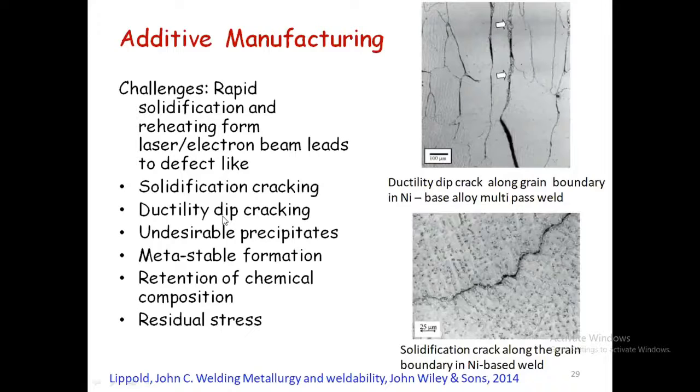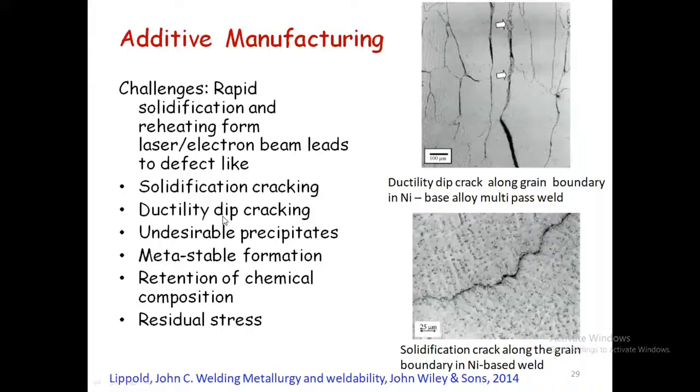With the help of the phase diagram, they are able to optimize the composition, which can be applied to the finite element model, or used directly in the phase field model to get the required property, because in the phase field we are able to get the microstructure, right? That is one way people are thinking about this. This is also about additive manufacturing.